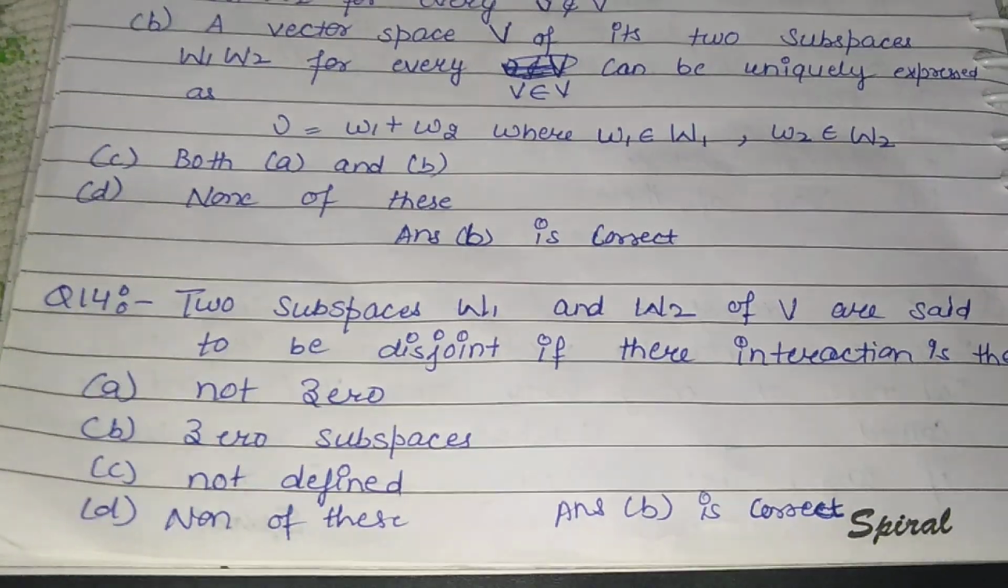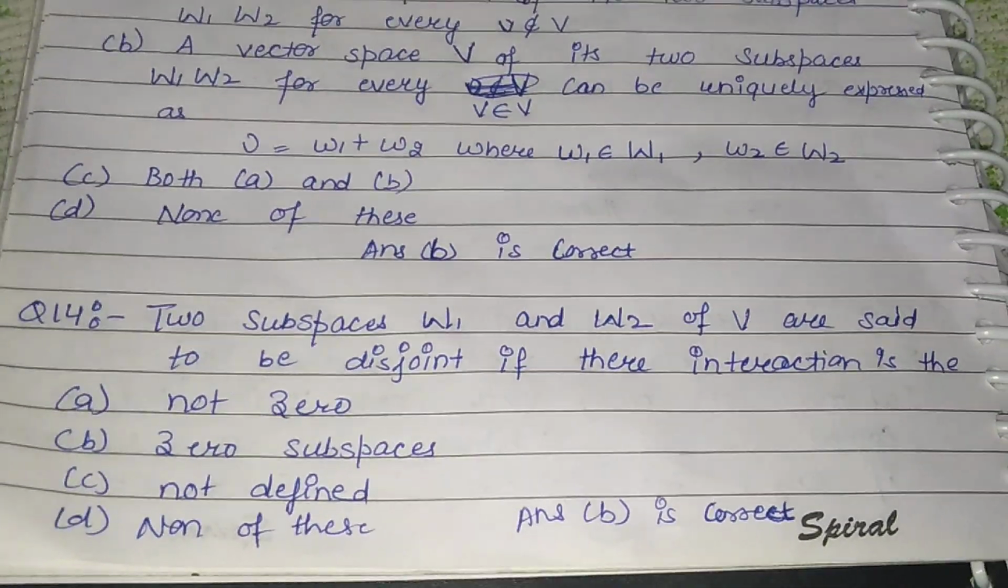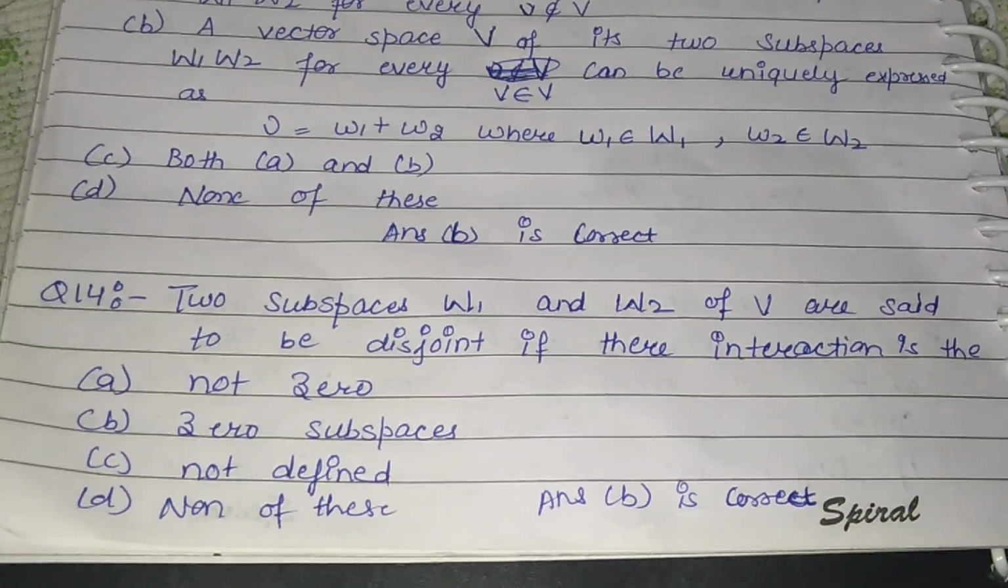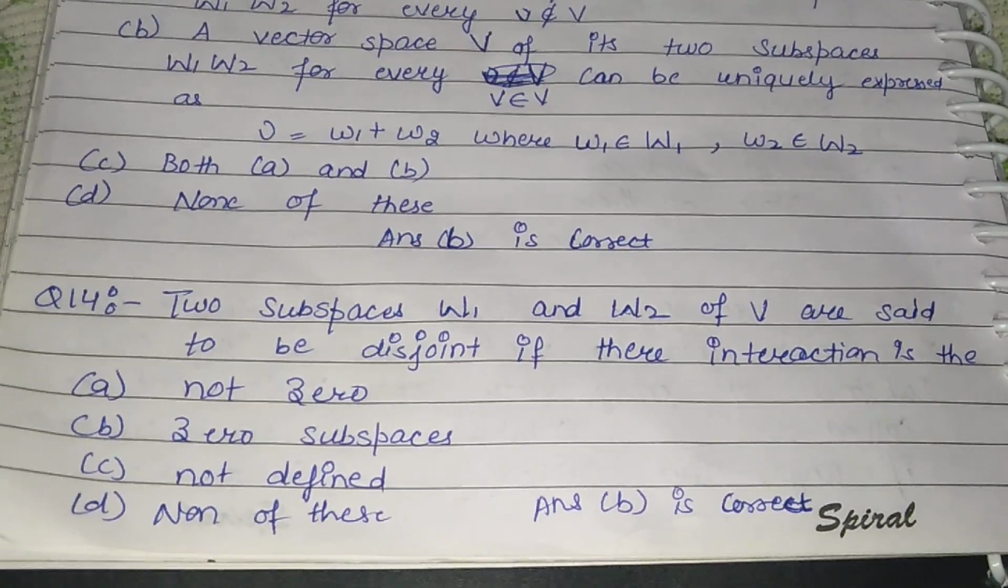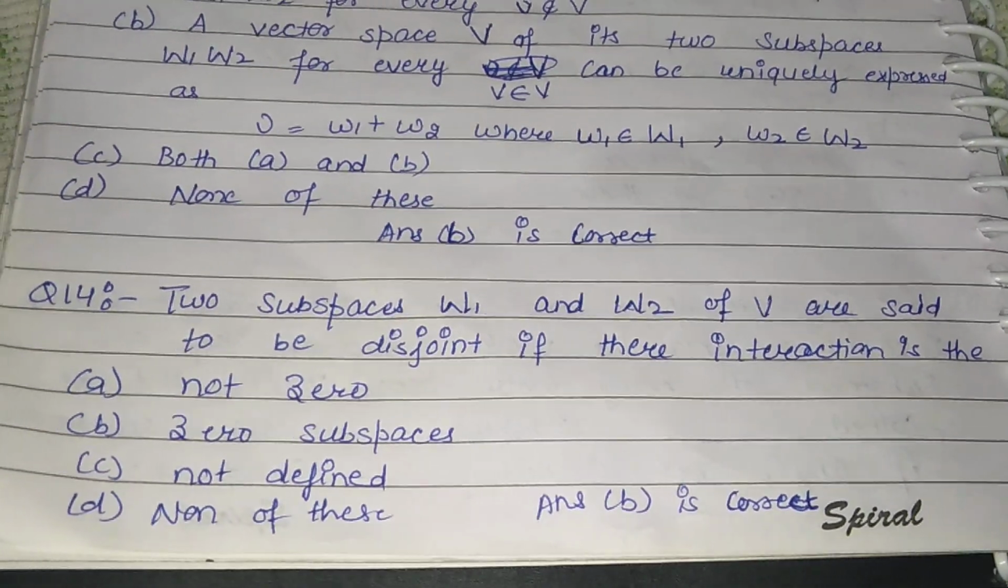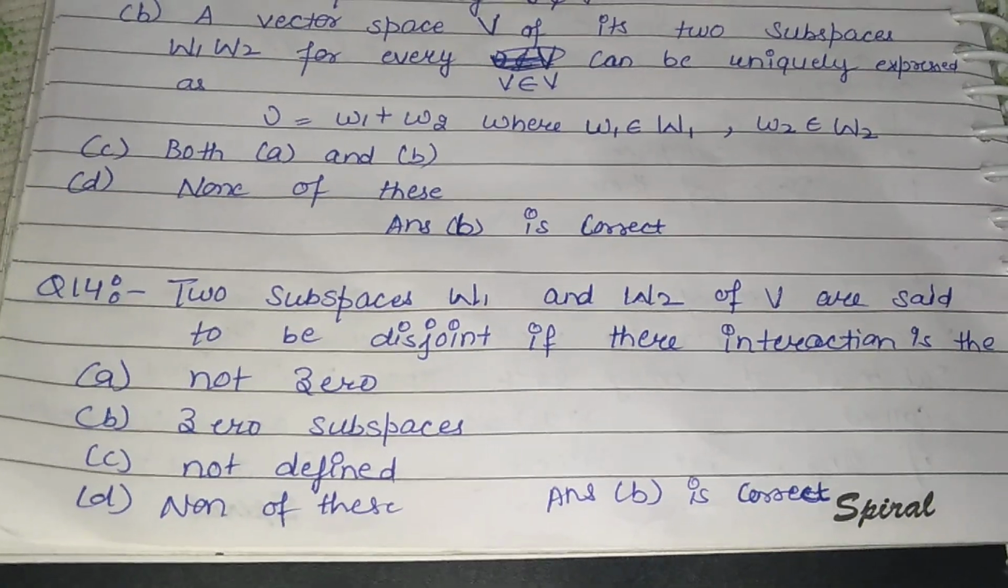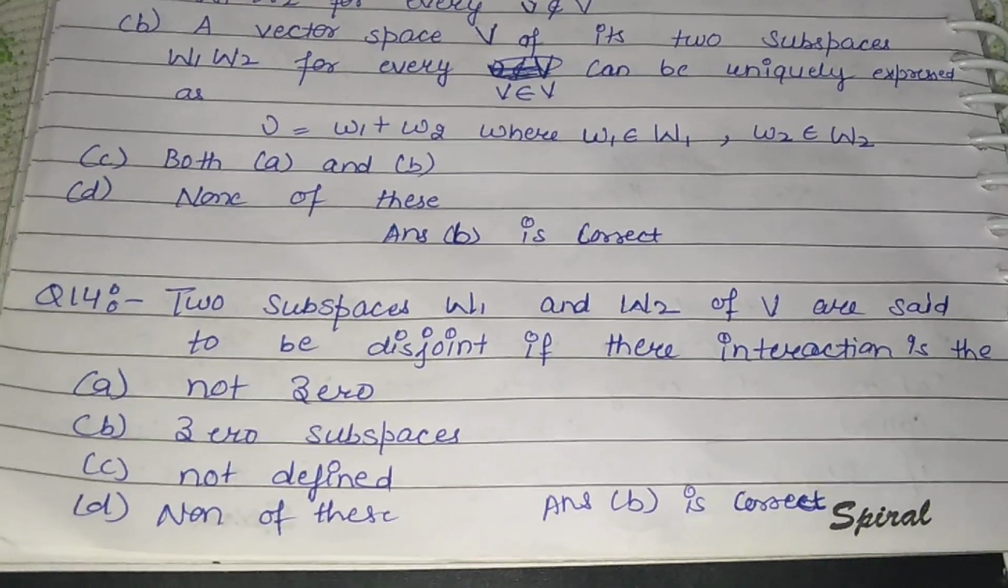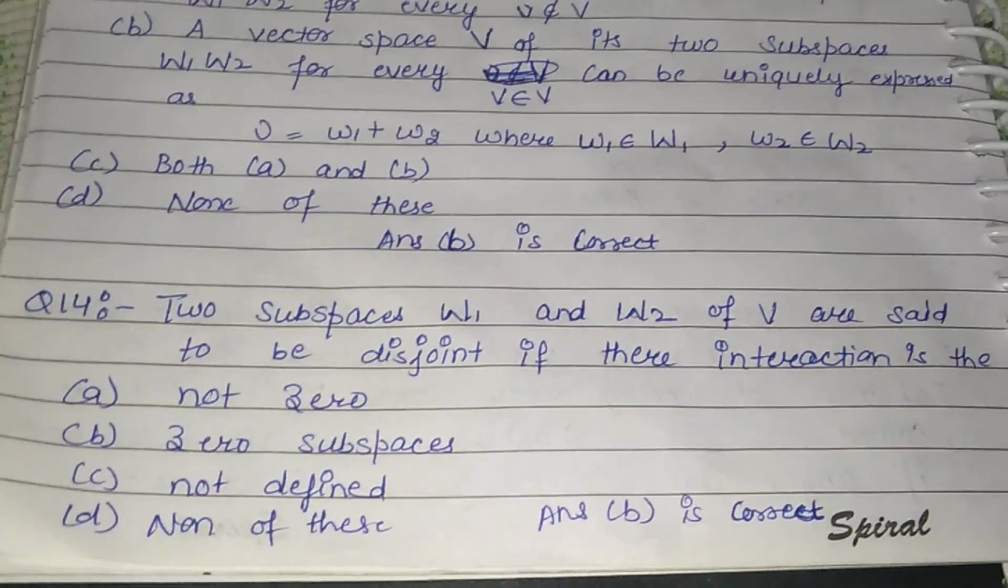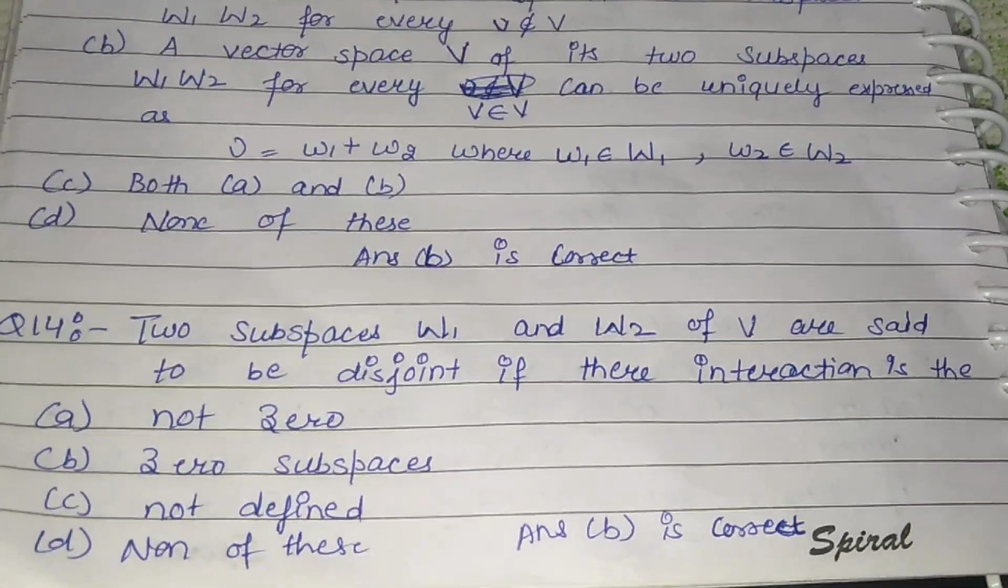Now next question is, two subspaces W1 and W2 of V are said to be disjoint if their intersection is: not zero, zero subspace, not defined, or none of these. So here answer B is the correct answer. If their intersection is the zero subspace, then they are said to be disjoint.